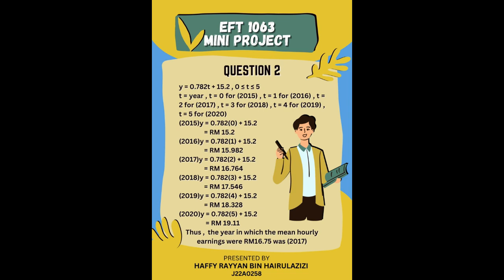So we can understand that T represents the year and T equal to 0 corresponds to 2015. From the equation, where 0 is less than or equal to T less than or equal to 5, T equals 1 corresponds to 2016 and it increases by 1 until 2020. So we put the values into the equation Y equals 0.782T plus 15.2. In 2015 we get RM 15.20, in 2016 RM 15.982, in 2017 RM 16.764, in 2018 RM 17.546, in 2019 RM 18.328, and finally in 2020 RM 19.11.